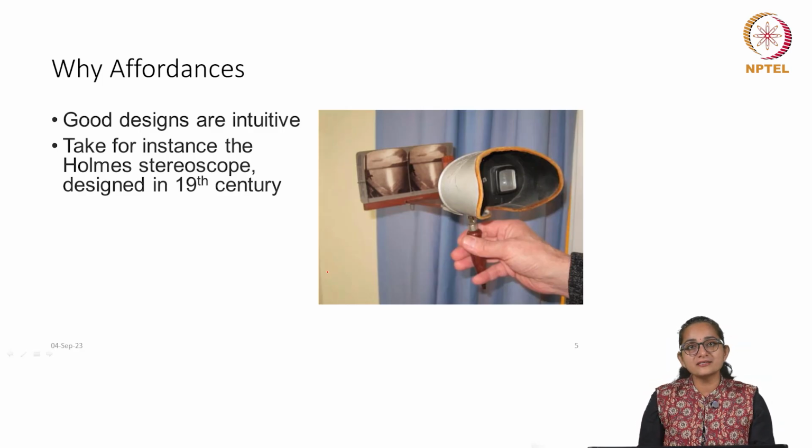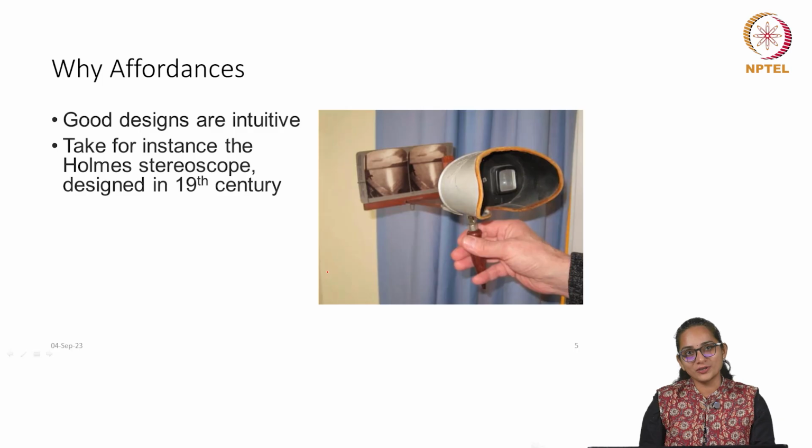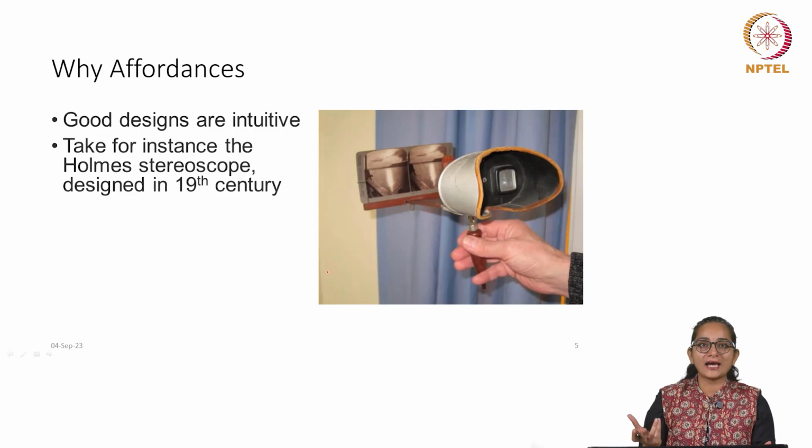So, the design itself is able to tell you that this is how it is supposed to be used, even though you do not know what a stereoscope does, what to look for once you are inside it, or who Holmes was.